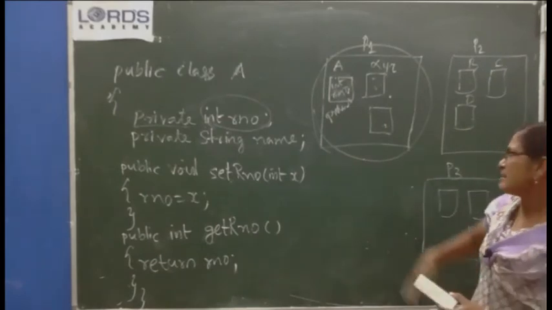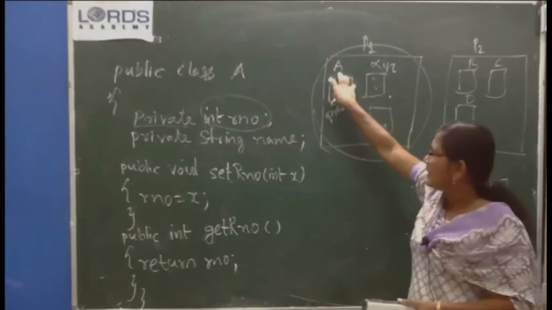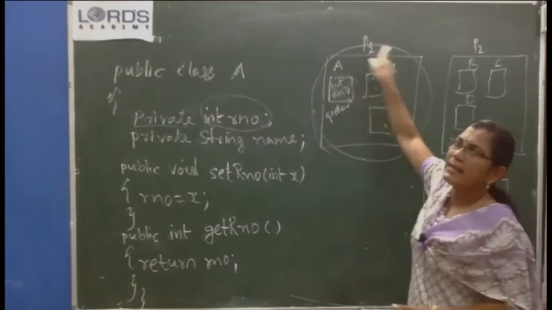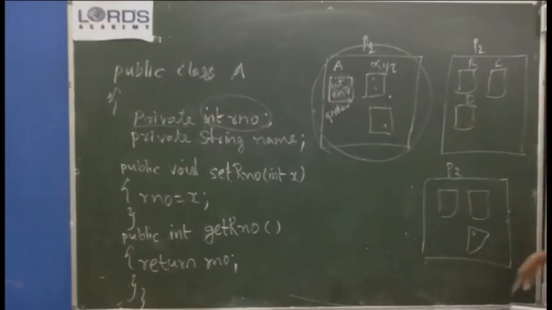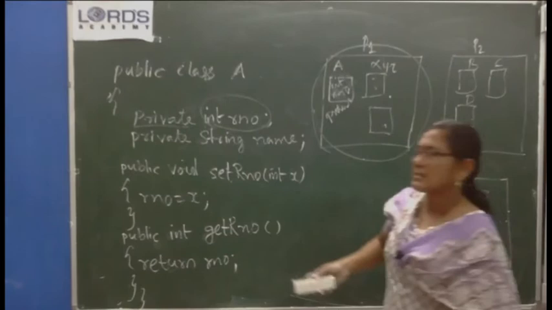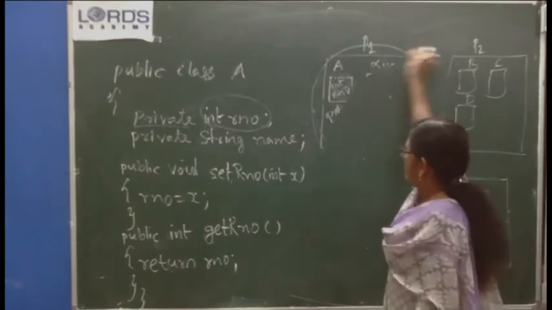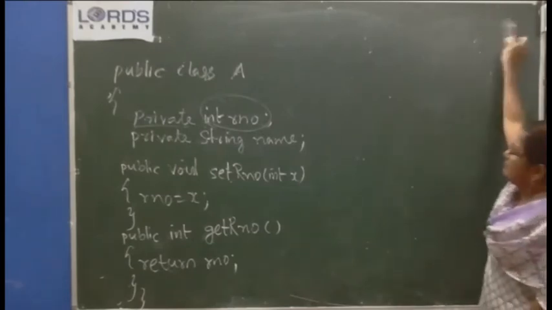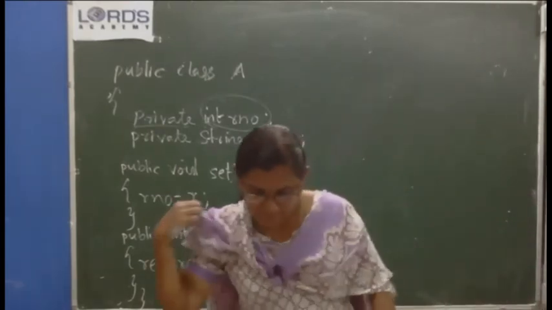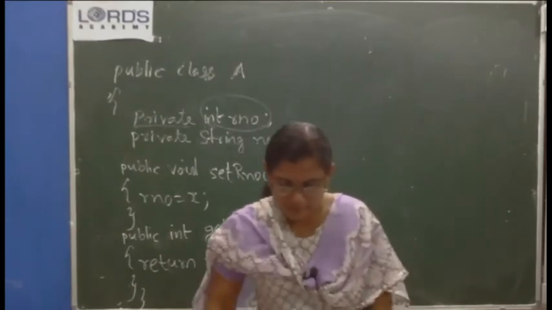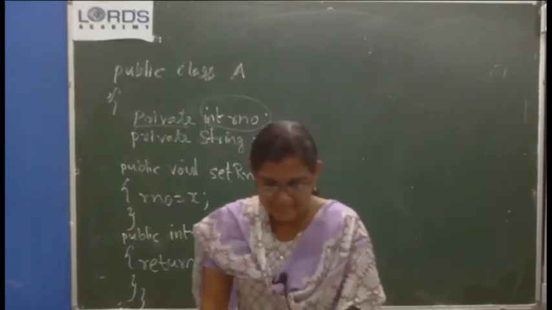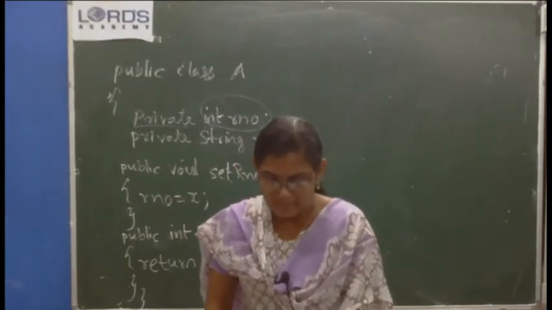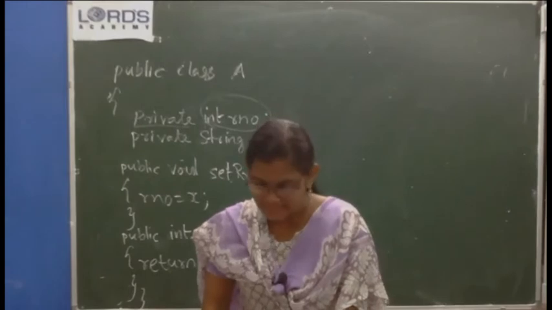Protected accessibility means if you have a protected variable here, that variable will be accessible in all the classes in this package and subclasses in the other packages. Already we have discussed it in 10th standard. Okay, so let us go through the textbook. Inheritance, page number 497. I am going through it quickly because a number of times we have discussed it.